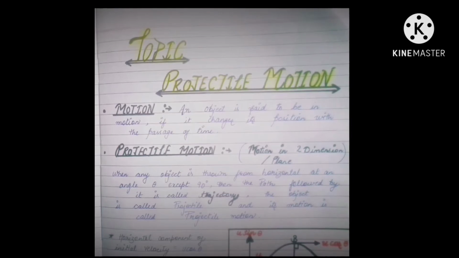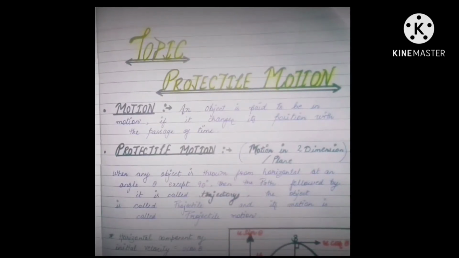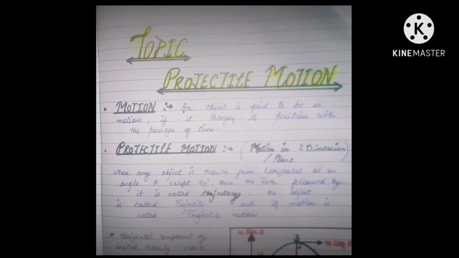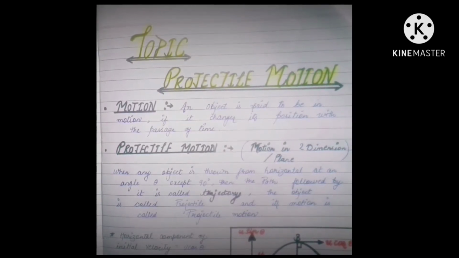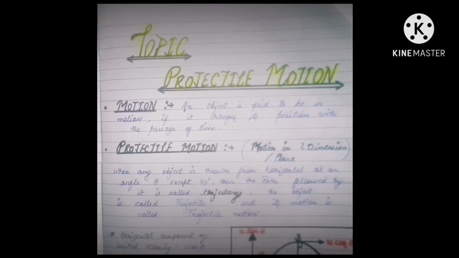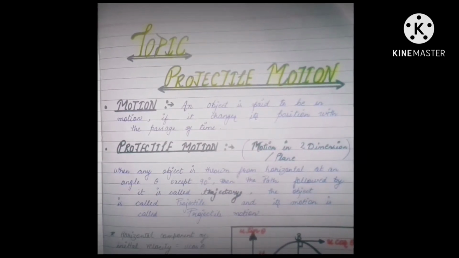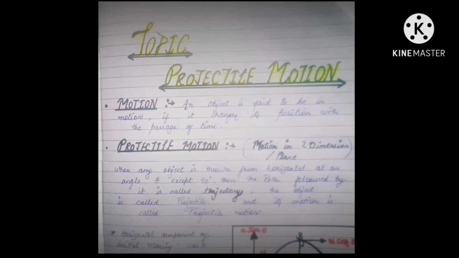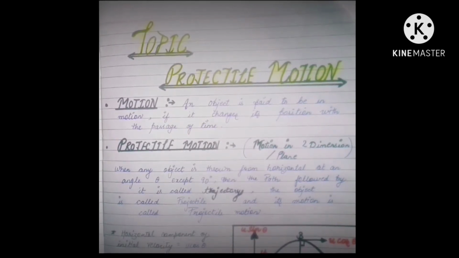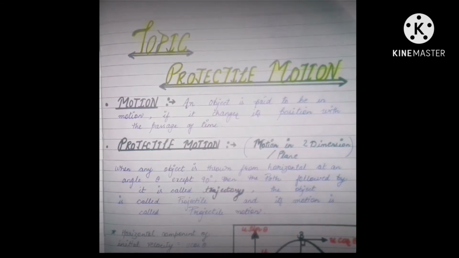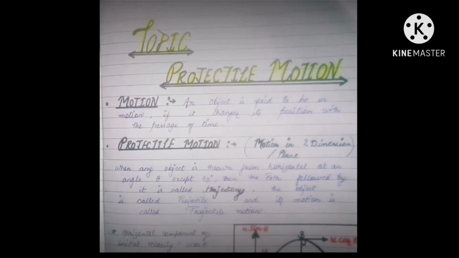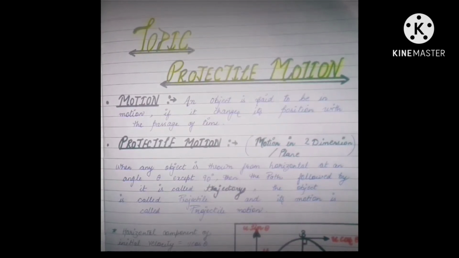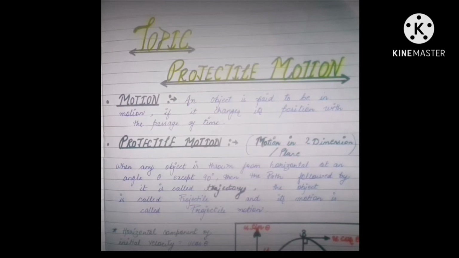Any object is said to be in motion if it changes its position with the passage of time. If any object changes its position with time, then we can say that the object is in motion. For example, let's say an object like a bus travels 3 meters in 1 hour. Then we can say that the bus is in motion. Everything in this universe is in motion or at rest. So what is rest? If any object does not change its position with respect to time, then we can say that the object is at rest.